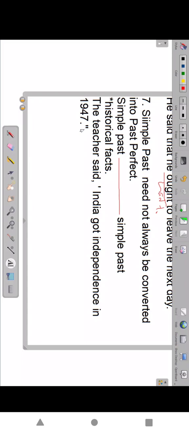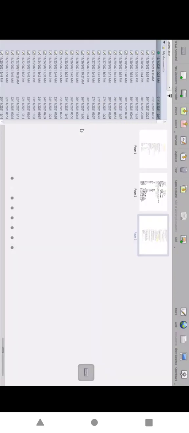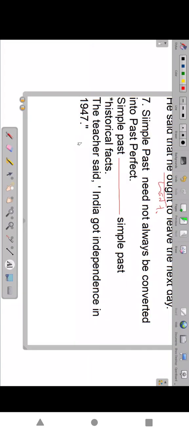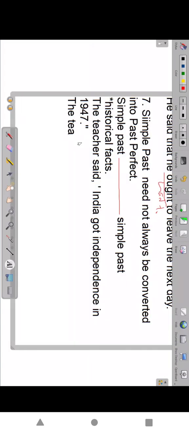That's a direct speech. What is your answer? The teacher said that India got independence in 1947. The same way. Same thing.